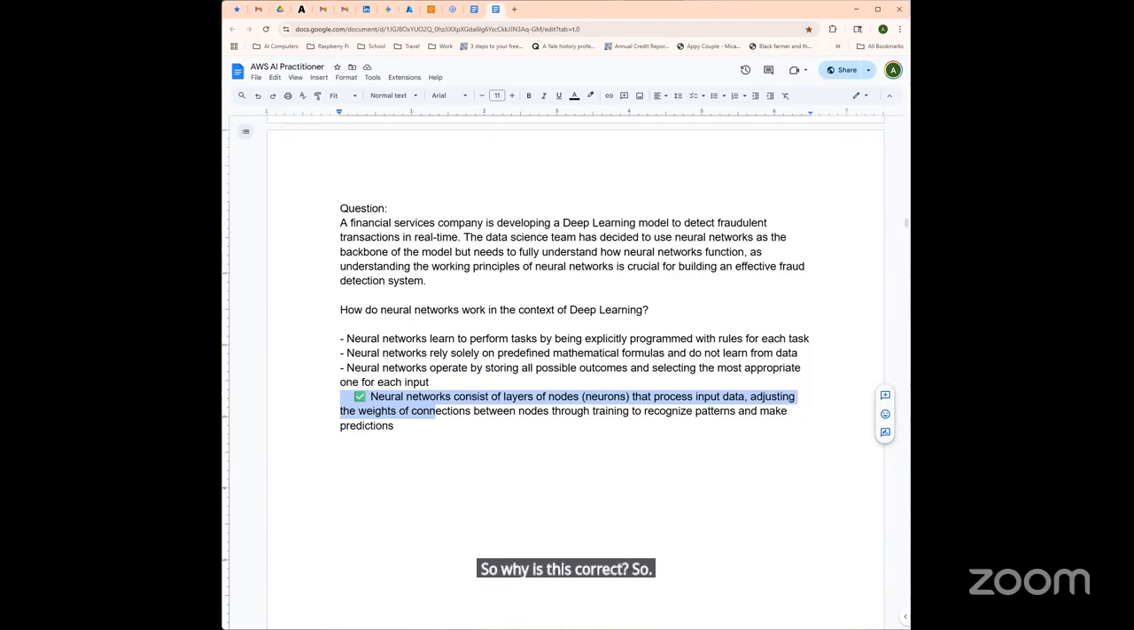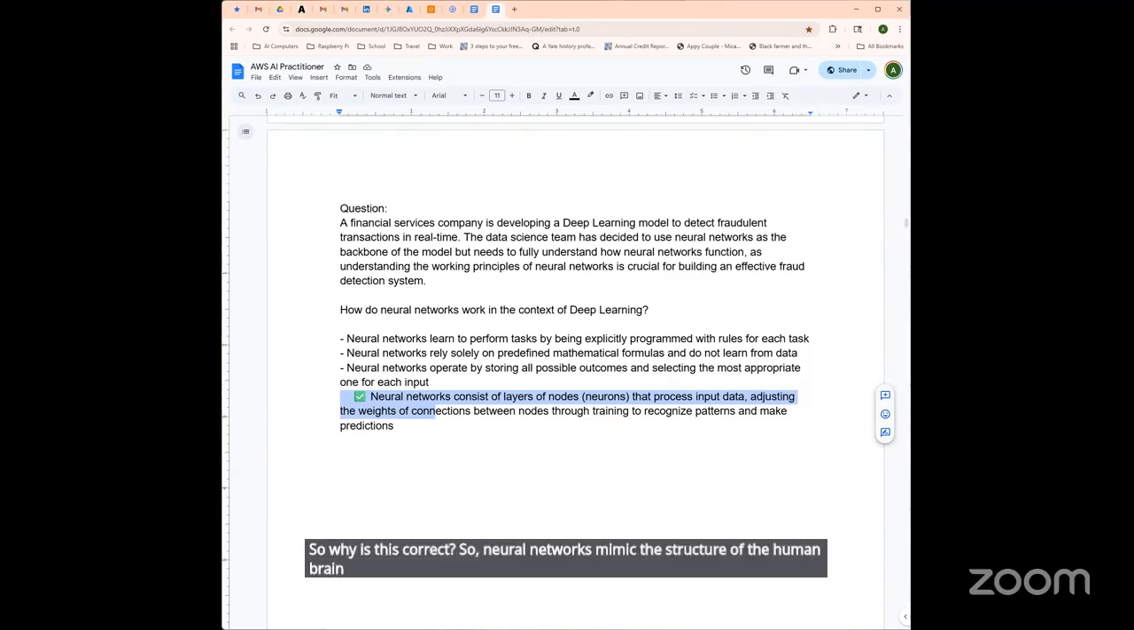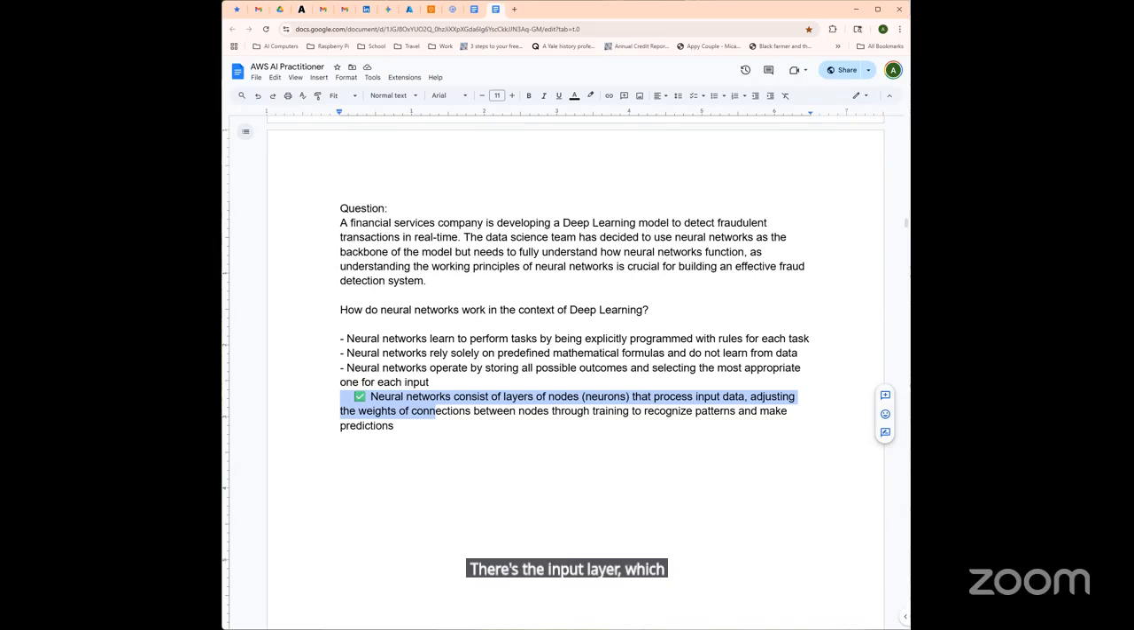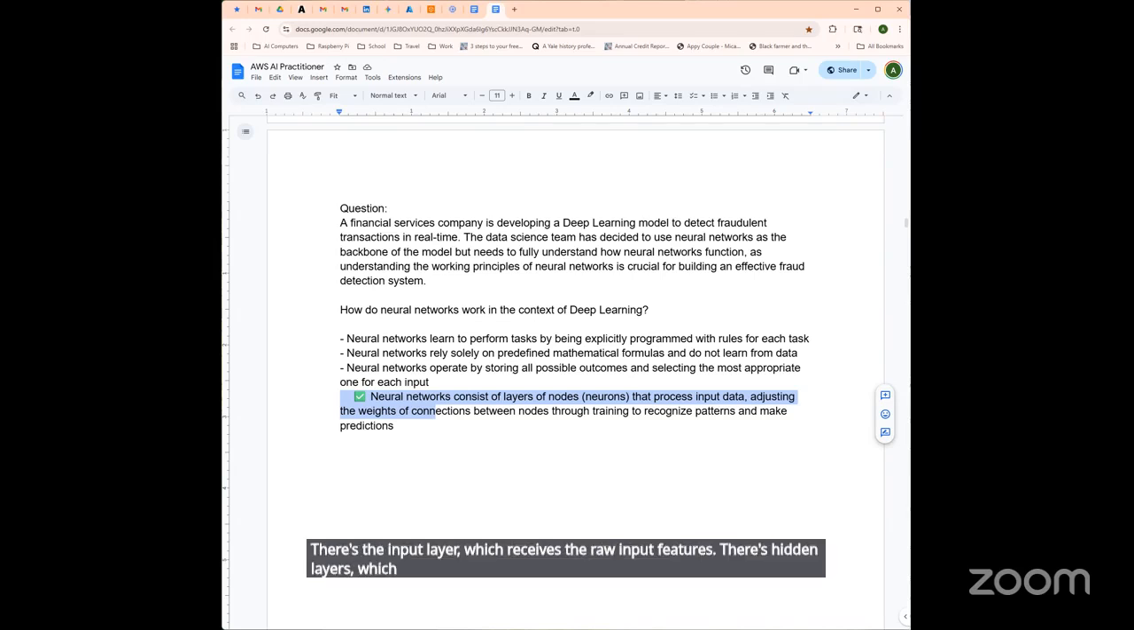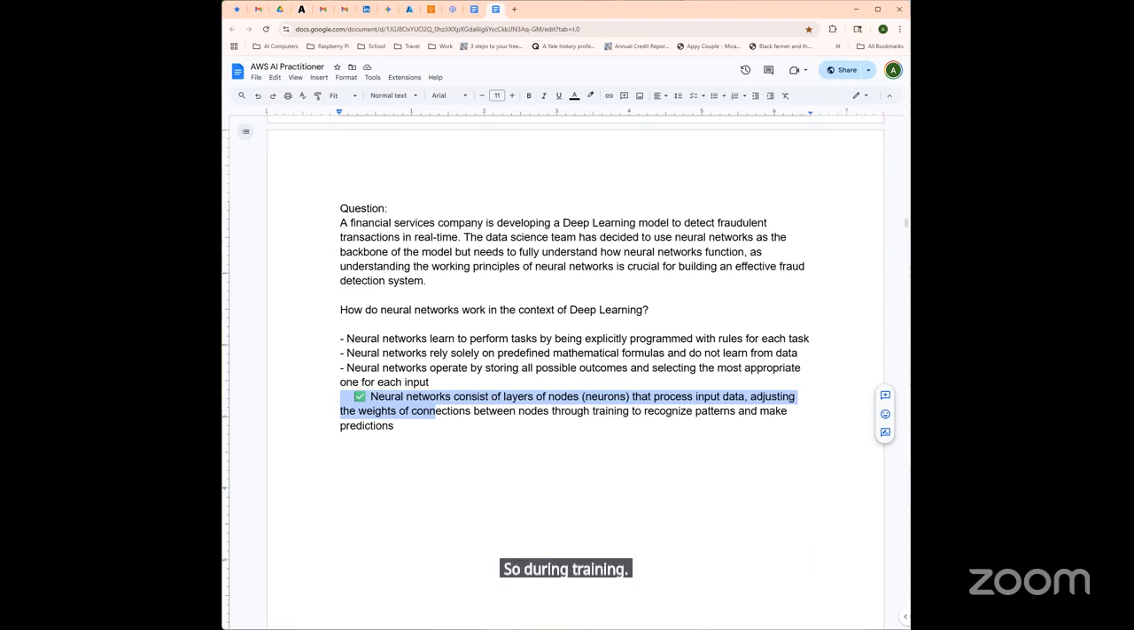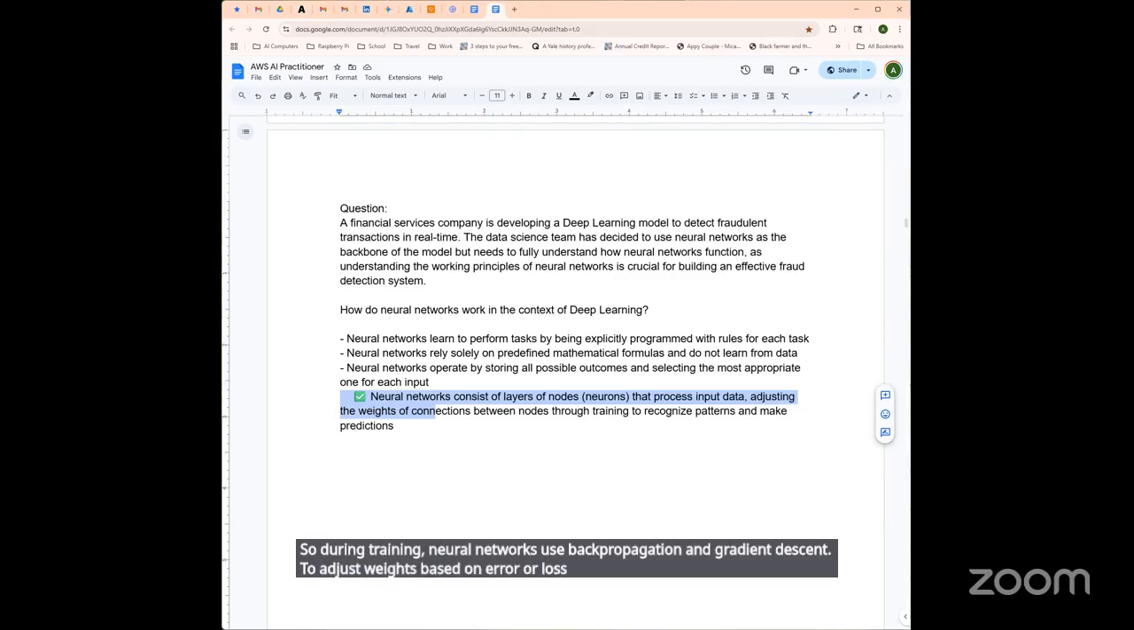Neural networks mimic the structure of the human brain by using interconnected nodes, also called neurons. This is organized into different layers. There's the input layer, which receives the raw input features. There are hidden layers, which perform computations via weighted connections and activation functions. There's the output layer, which produces the final prediction or classification. During training, neural networks use backpropagation and gradient descent to adjust weights based on error or loss. This process lets the model improve over time and generalize patterns in data.